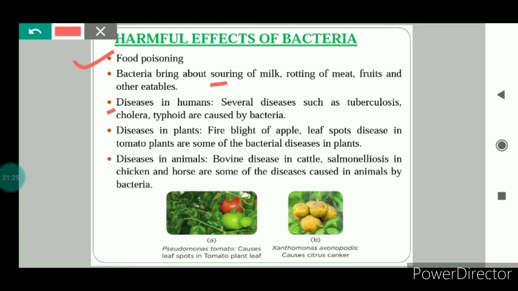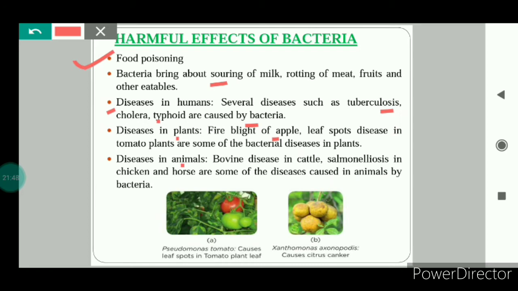Bacteria can cause diseases in humans. Several diseases such as tuberculosis, cholera, typhoid are caused by bacteria. Bacteria can cause disease in plants also, like fire blight of apple and leaf spot disease in tomato plants. These are the bacterial diseases in plants.